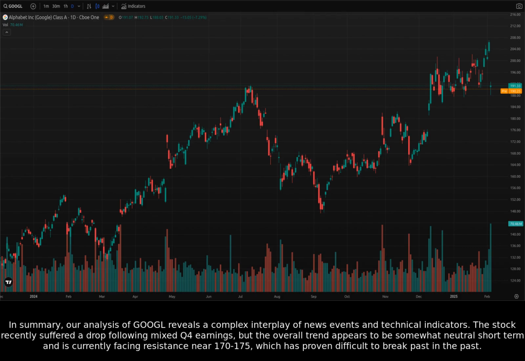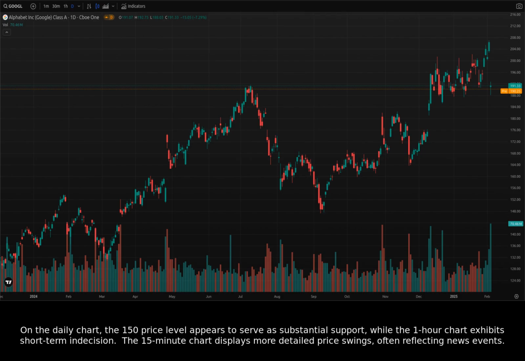In summary, our analysis of Google reveals a complex interplay of news events and technical indicators. The stock recently suffered a drop following mixed Q4 earnings, but the overall trend appears to be somewhat neutral short-term and is currently facing resistance near 170 to 175, which has proven difficult to break past in the past. On the daily chart, the 150 price level appears to serve as substantial support, while the 1-hour chart exhibits short-term indecision. The 15-minute chart displays more detailed price swings, often reflecting news events.